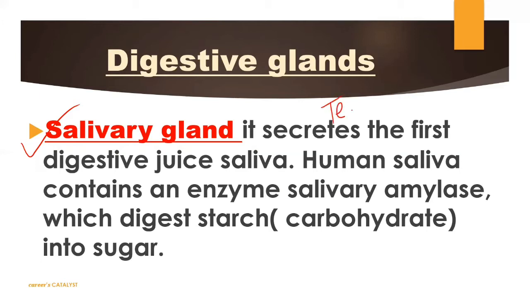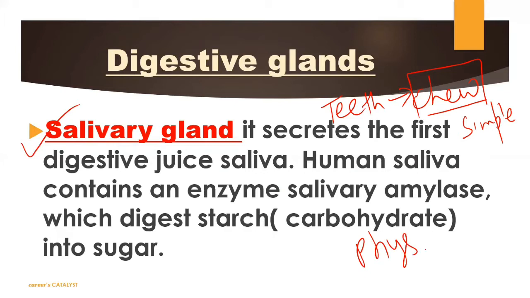How do teeth help? Because we chew our food using our teeth, right? By the process of chewing, you are converting your food into a simpler form. That is just a process of physical digestion, because we are just making the food smaller in size, nothing else.